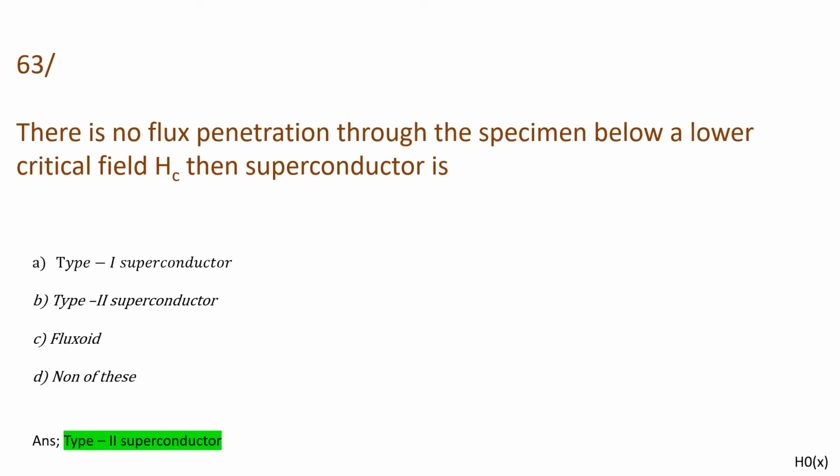Then there is no flux penetration through the specimen below a lower critical field Hc. Then the superconductor is, and the options are type 1 superconductor, type 2 superconductor, fluxoid and none of these. And the answer will be type 2 superconductor.